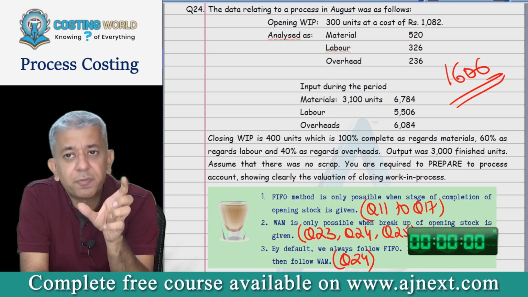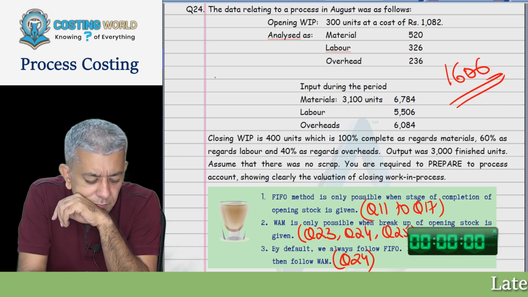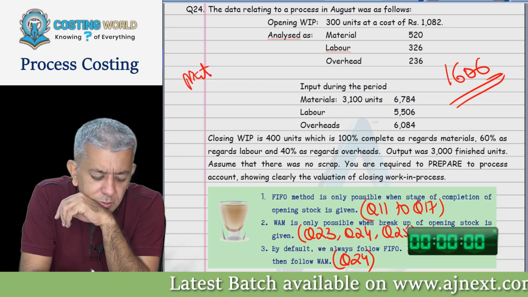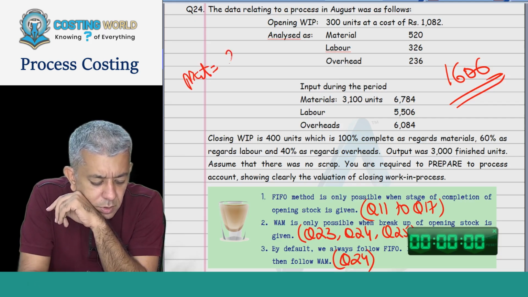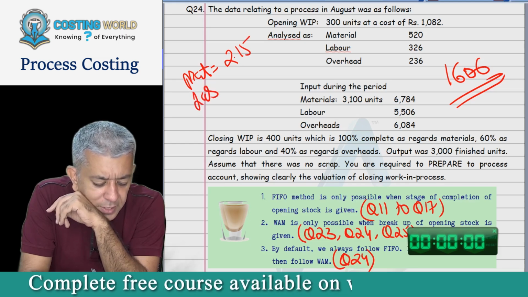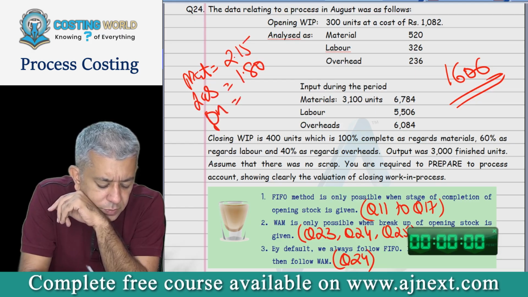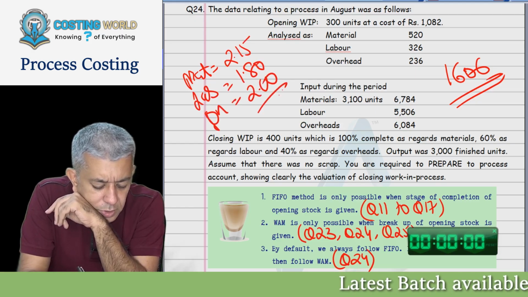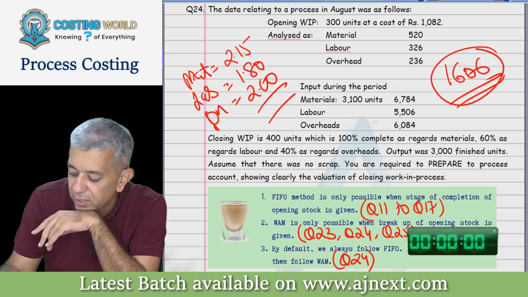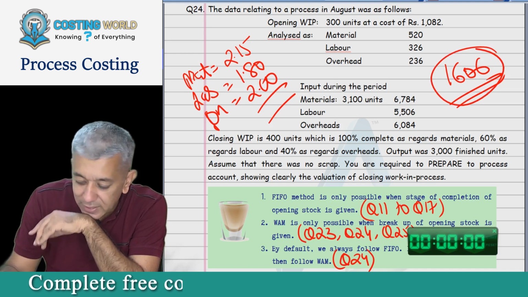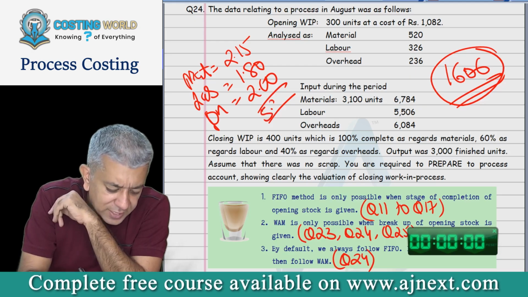Your cost per unit of output comes to an exact figure. Material cost is how much? No, sir, rounded up. Okay, so material cost is how much? 2.15. Then labor is how much? 1.80. Then overheads is how much? 2. So if these are your numbers, then your closing stock should be this particular figure. If you have done something else, there could be some amount of difference. This is 5.87. Is that okay?